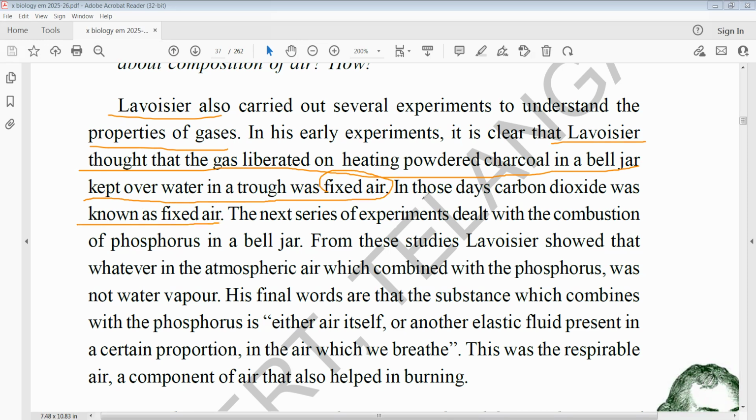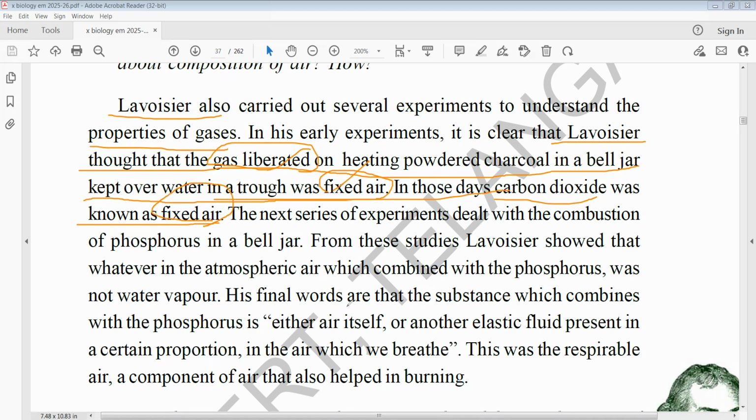So when charcoal is burning or heating, one of the gases is liberated. That gas is called fixed air. Fixed air is nothing but carbon dioxide.